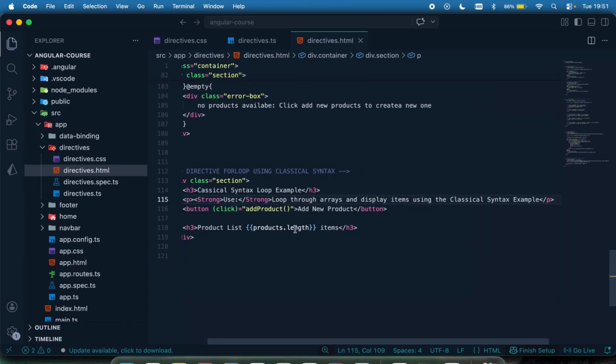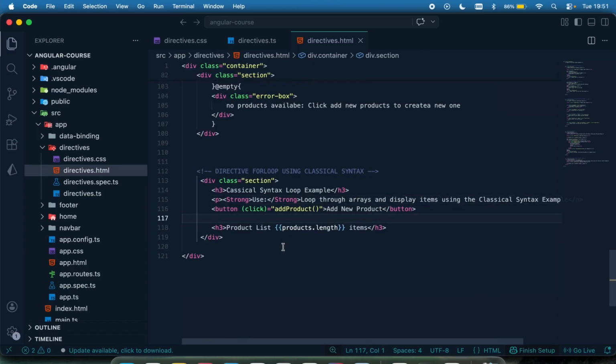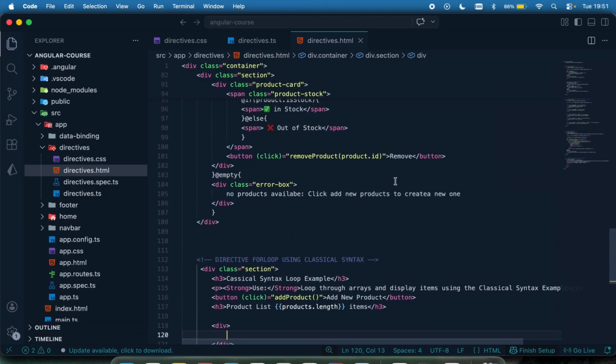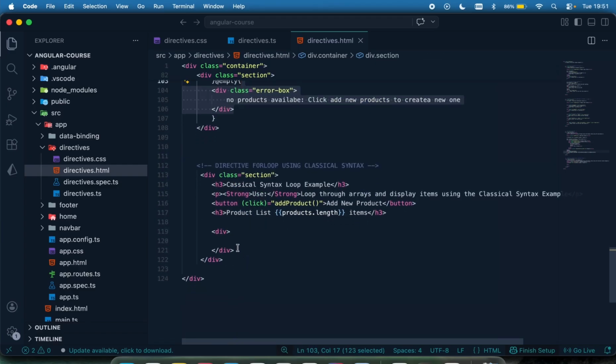Okay, so leave that right there. Now move down. Product list, let's just display the length of that. Now moving down right here, I'm just going to have my div right here. So we want to do this empty right here, which means that if there's no product, display this. So I'm just going to copy this right here.